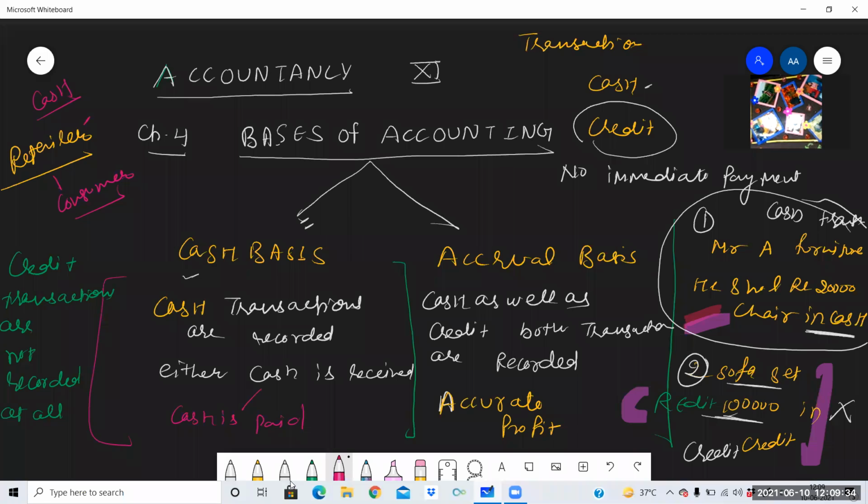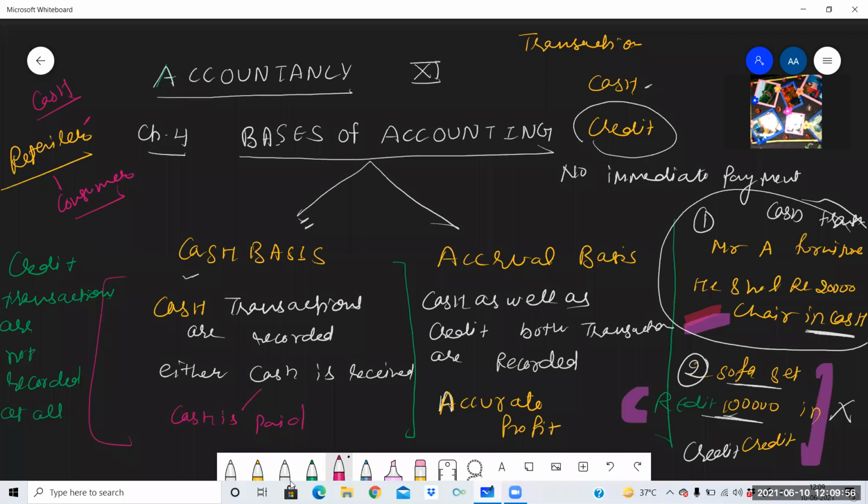So that's why they need to follow the cash basis, because there are no credit transactions or very rare credit transactions. Suppose a friend of the retailer has come and he is asking for credit. That is only one out of 100 people. So he may grant him credit or not. It is his policy that all of his goods he is selling only in cash.